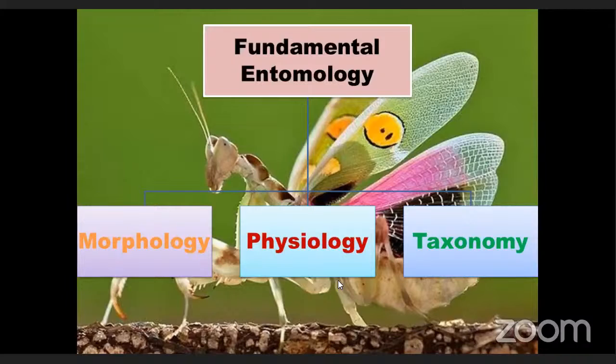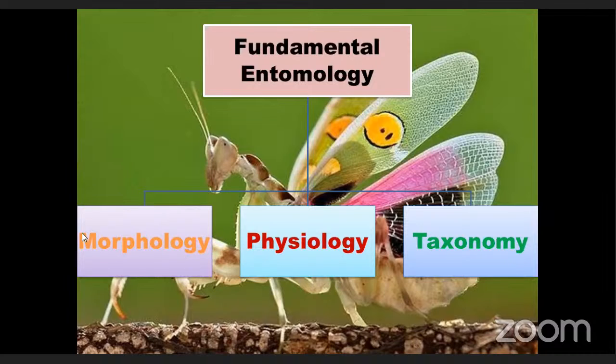From these topics, morphology, physiology, and taxonomy, we can gain knowledge. In this case, we study the subject for gaining knowledge on entomology purpose only, irrespective of whether it is harmful or helpful, useful or harmful, whatever it may be. From these subjects we can get the knowledge only.